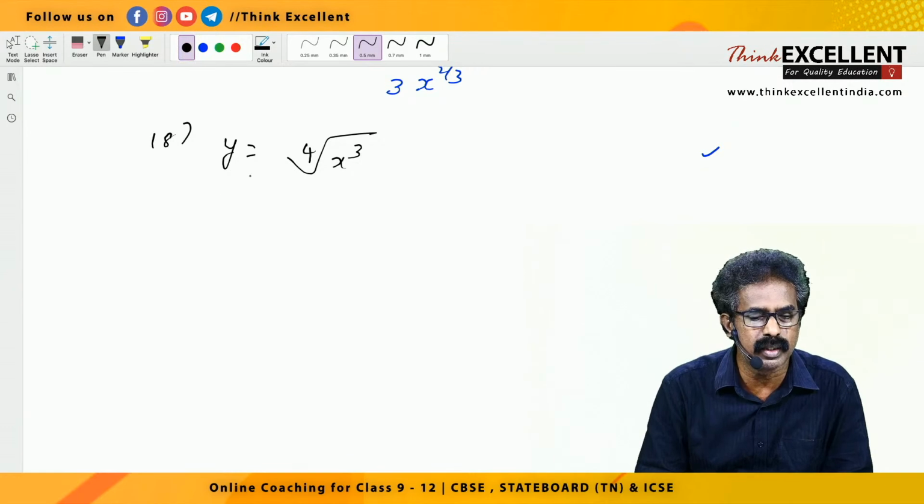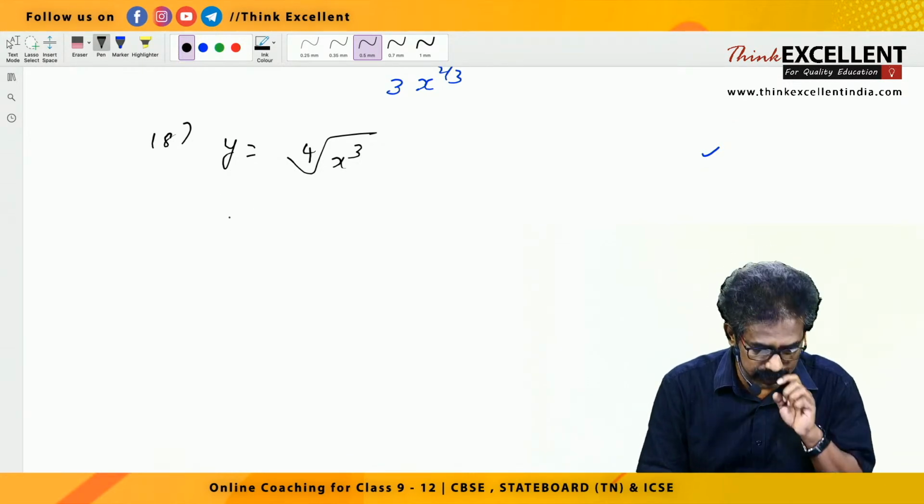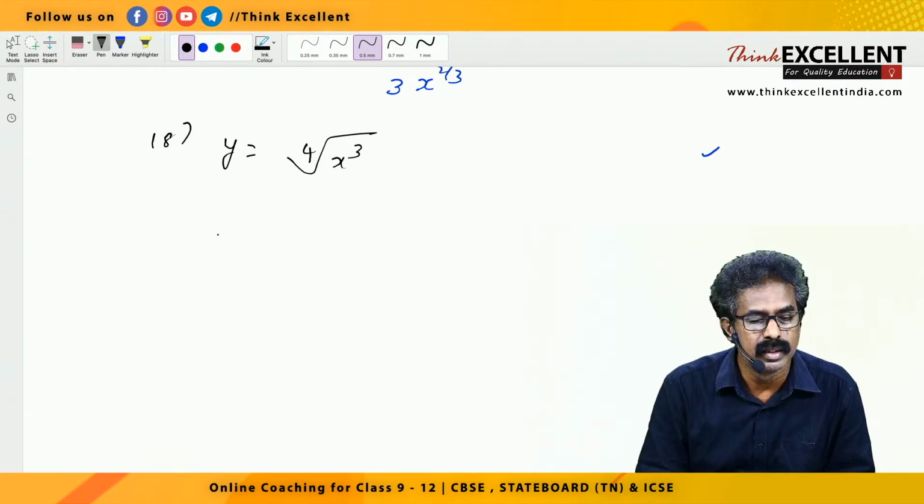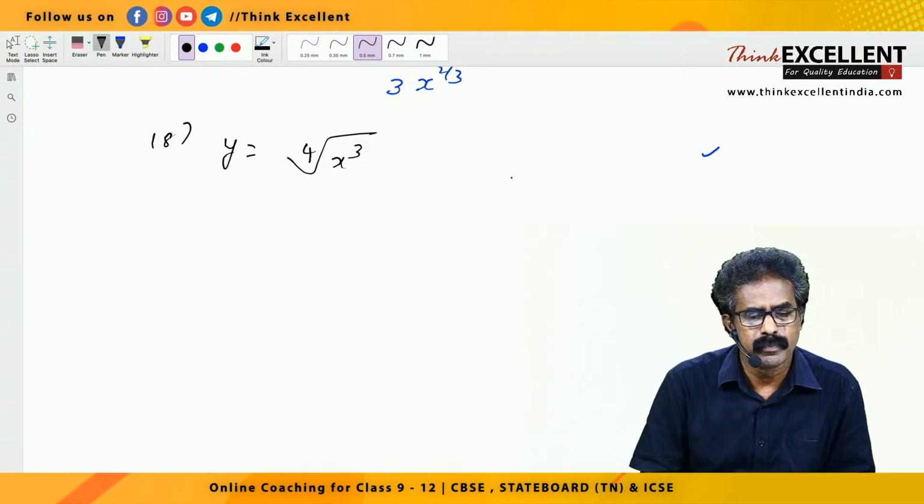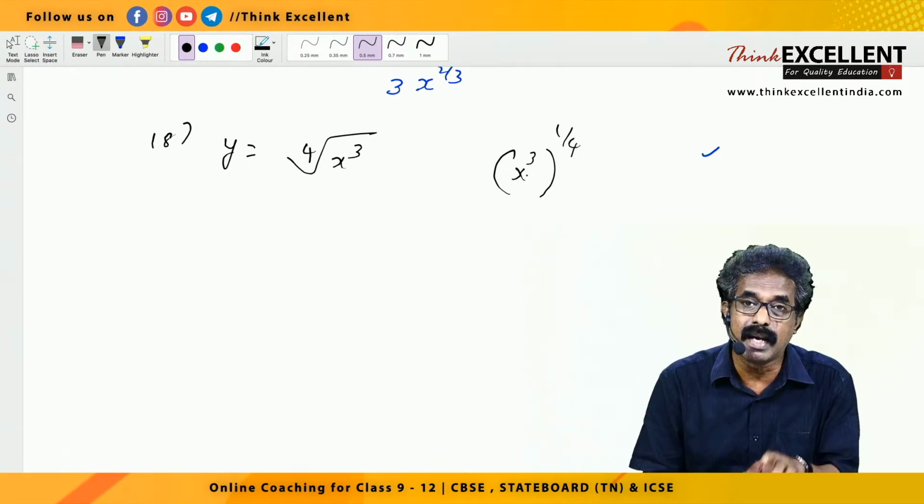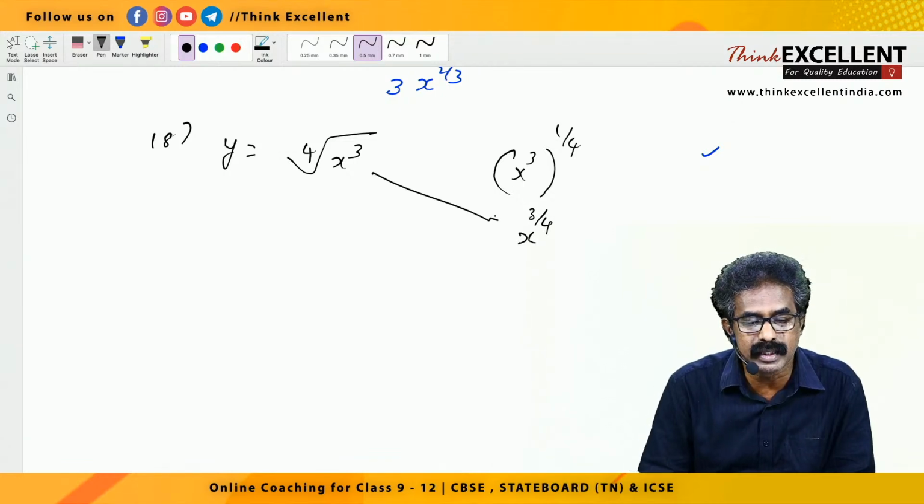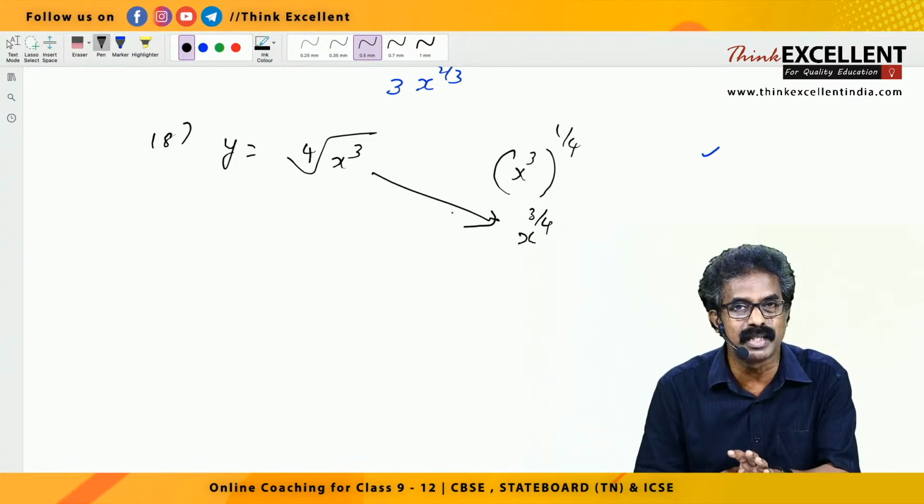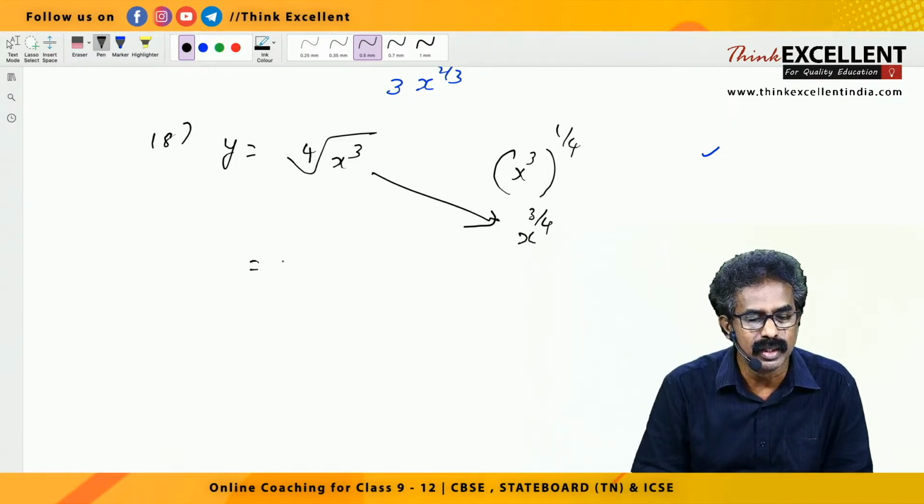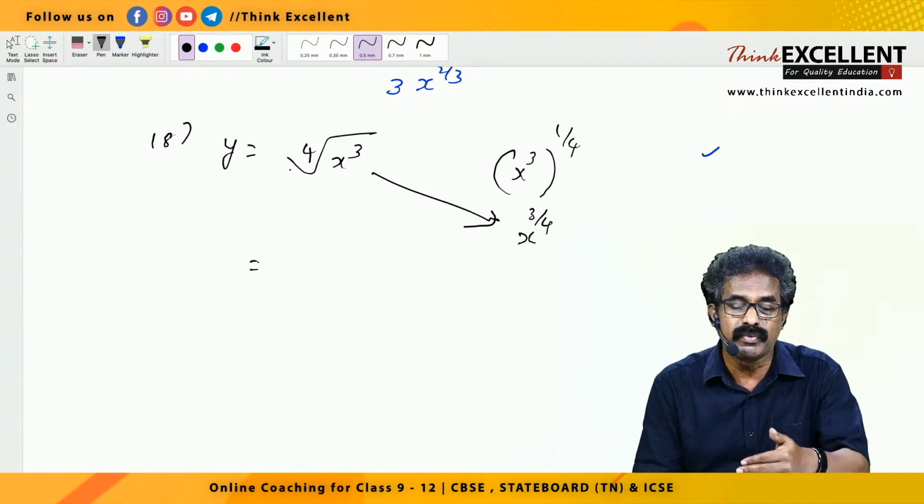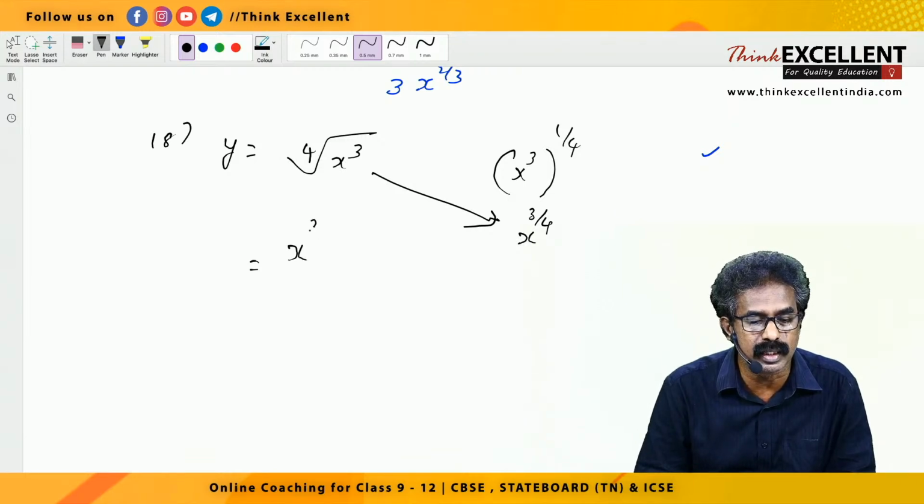Look at this one, y equal to 4th root of x cube. You can rewrite it, right? Please listen here. 4th root means raised to 1 by 4, right? Here x cube. A raised to m, the whole power n, it is a raised to mn. You have to multiply x raised to 3 into 1 by 4, it is 3 by 4. So what I want, you should write this directly. You should not make mistakes also at the same time, right? So 4th root means raised to 1 by 4, no? So here x raised to 3 by 4.